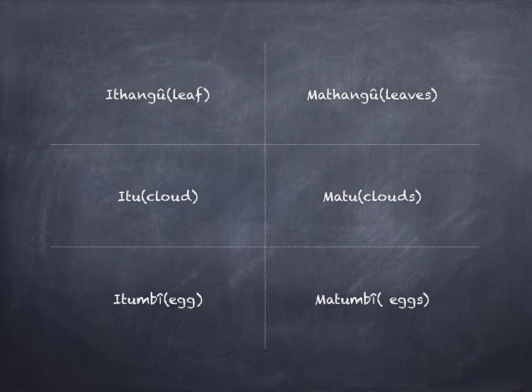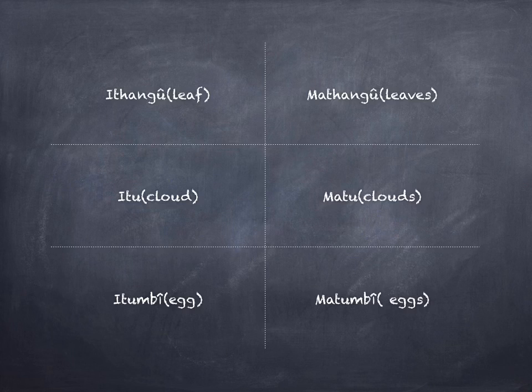A leaf is known as ithago, and many are referred to as mathago. Ithago is singular, mathago is plural. A cloud is referred to as itu, while many of them are known as mautu.